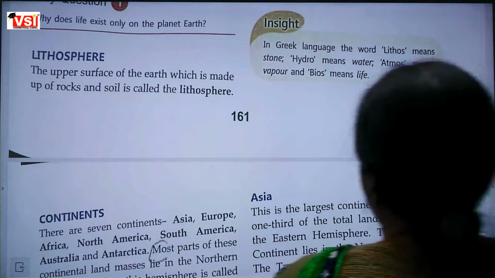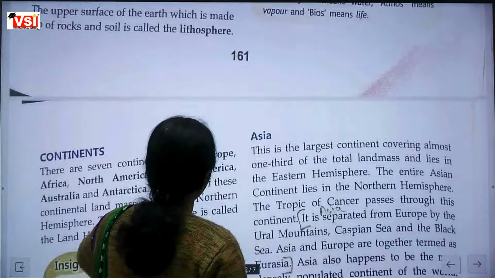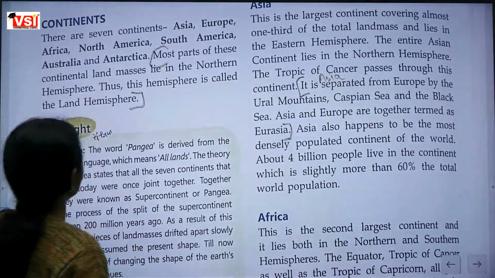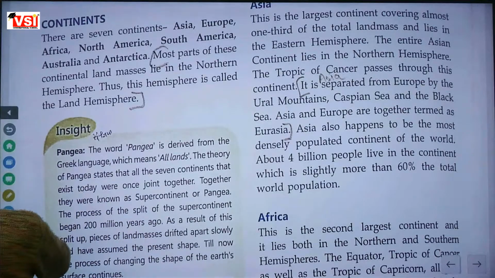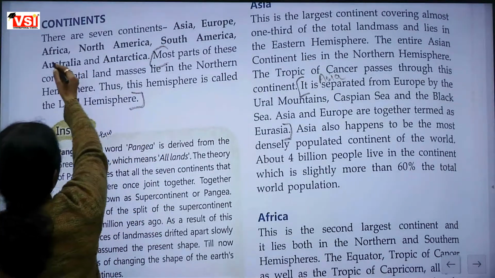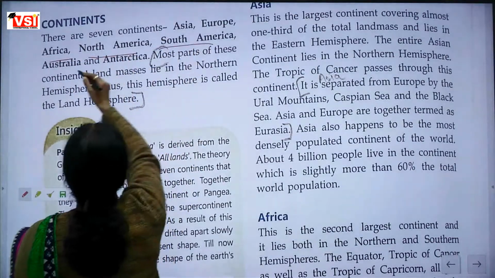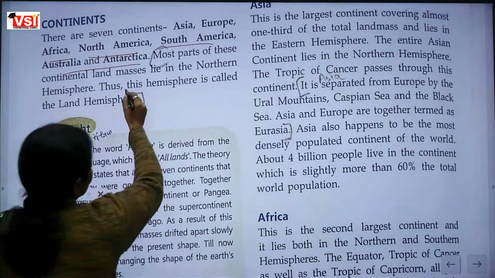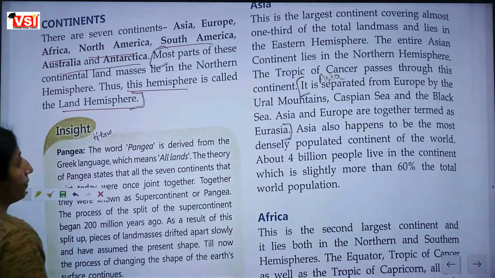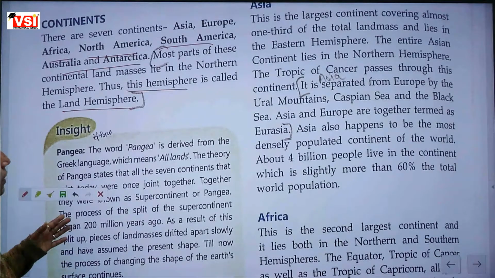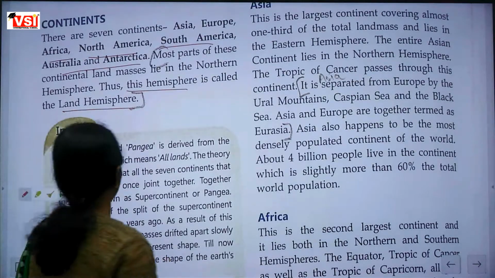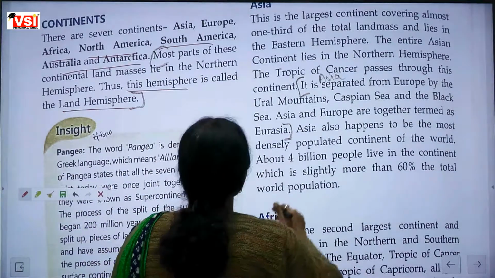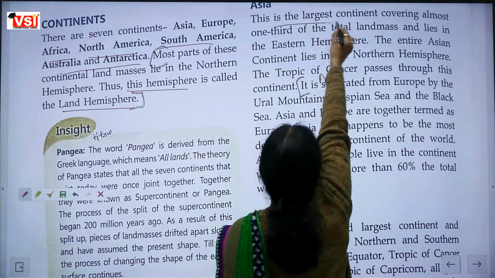You all know very well about our continents and our oceans. How many continents are there? 7. These are Asia, Europe, Africa, North America, South America, Australia and Antarctica. Thus this hemisphere is called the land hemisphere. And the first continent, the largest continent, is Asia.